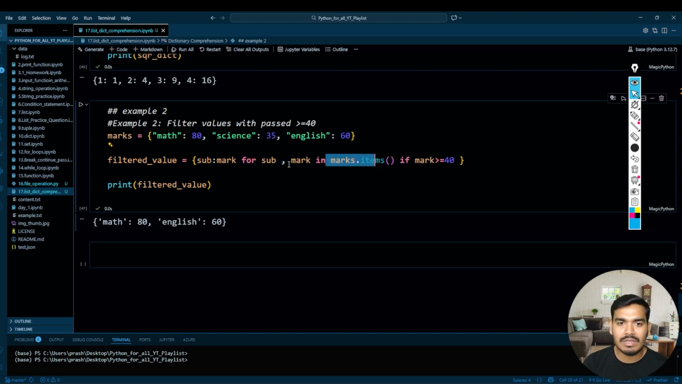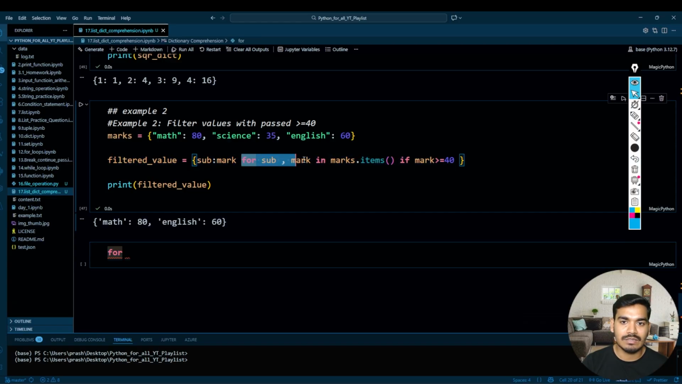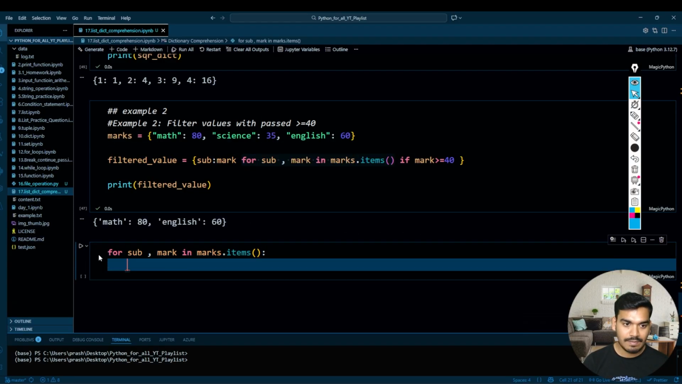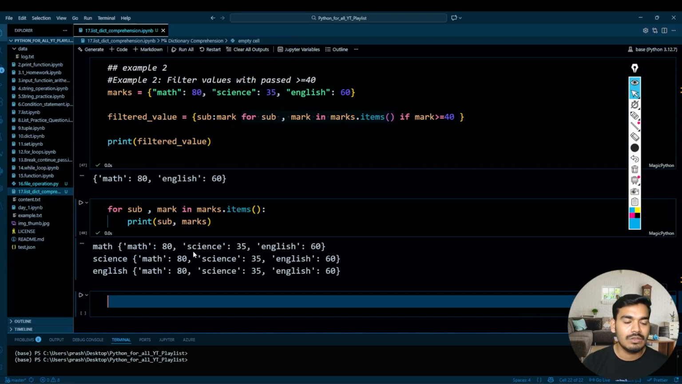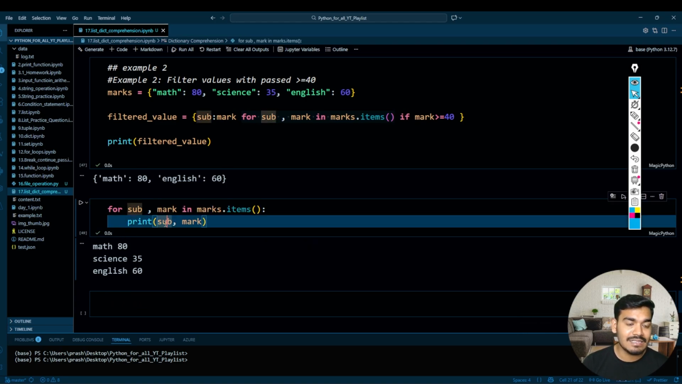If you are confused over here, let's try to understand. Let's take this over here and then print sub comma marks. See over here, you have all this, right? Why is it math, science, English, coming twice? Okay, I have written marks. It should be this. So you can get subject as a key and mark as a value.